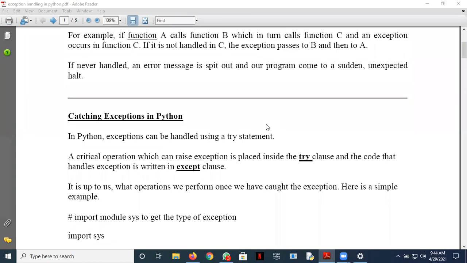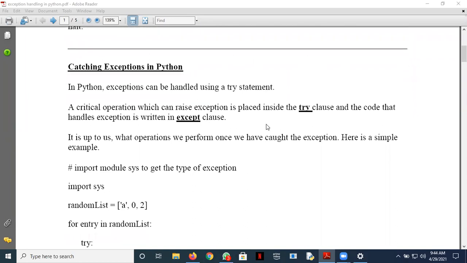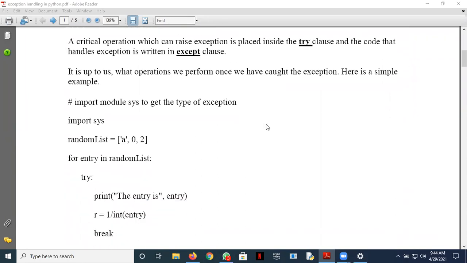Now it is up to us what operations we perform once we have caught the exception. How we want to inform the user is up to us. I've taken an example here. Let's first look at this example.